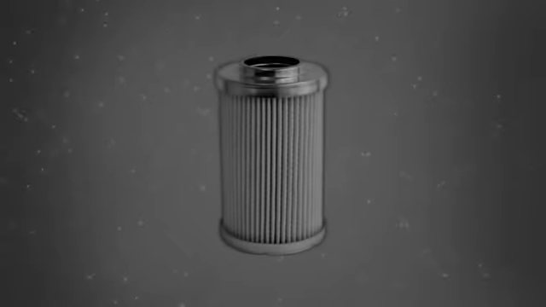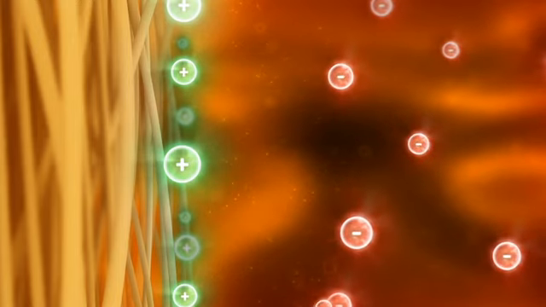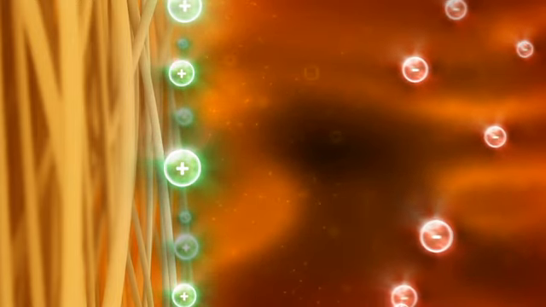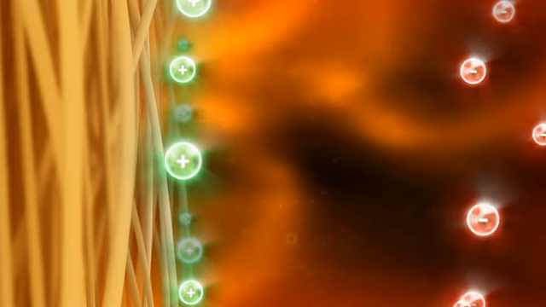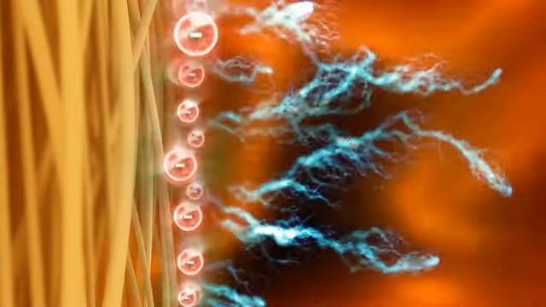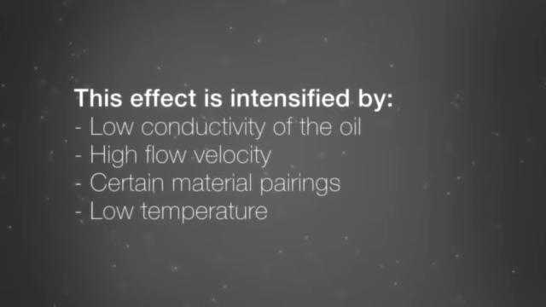Electrostatic charge is most commonly generated in the filter element. The element contains many fine fibers, so it has an extremely large surface area that comes into contact with the oil. When the oil makes contact with the filter medium, as shown on the left, opposite charges are created. When the oil starts to flow, charge carriers are carried along with it. The oil becomes charged and the electric potential increases. If the potential becomes too great, electrostatic discharge occurs. This effect is intensified by low conductivity of the oil, high flow velocity, certain material pairings, and low temperature.